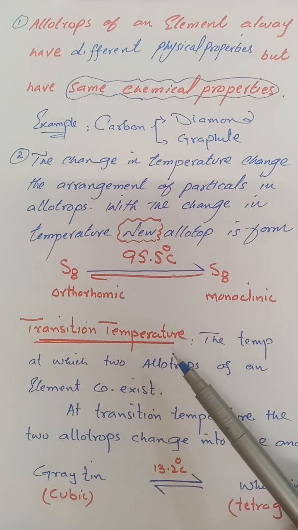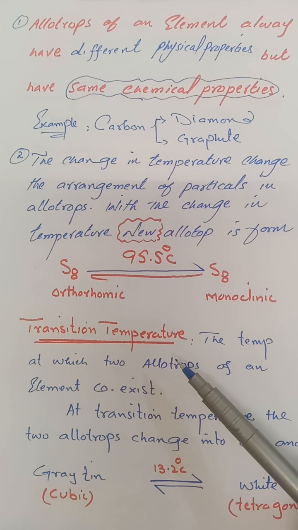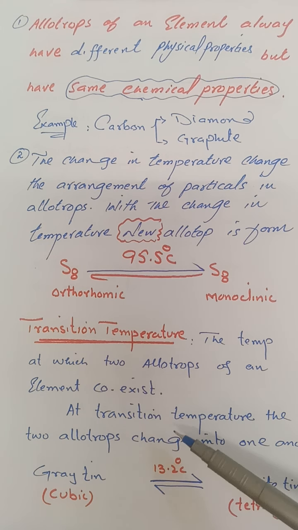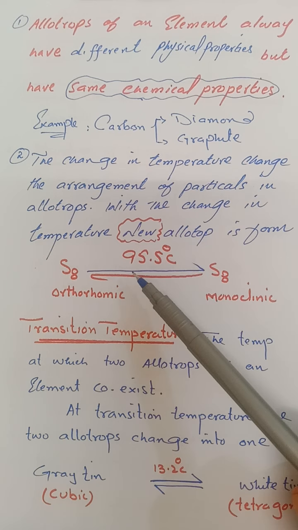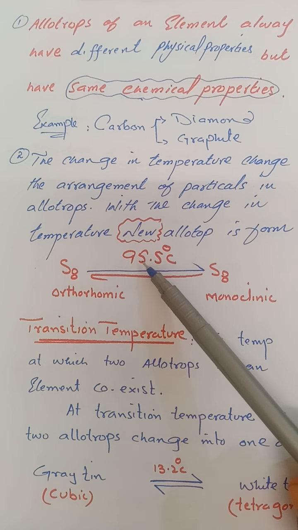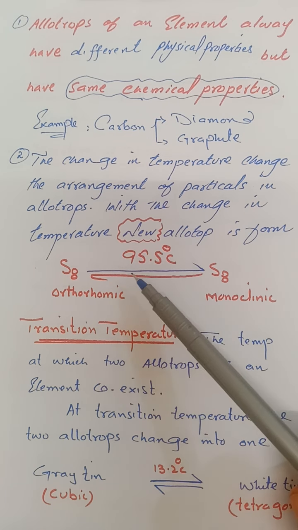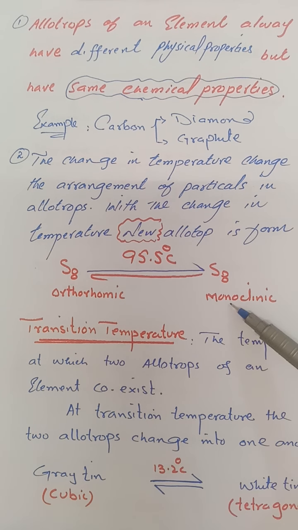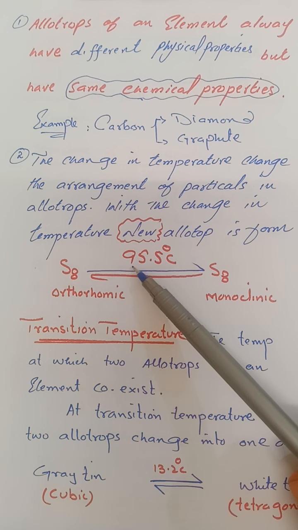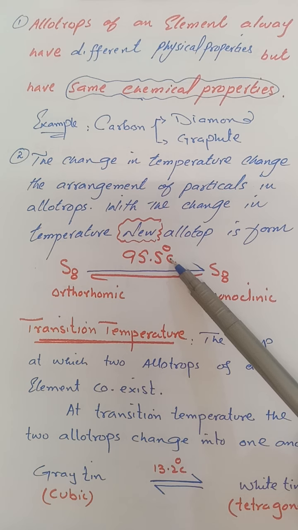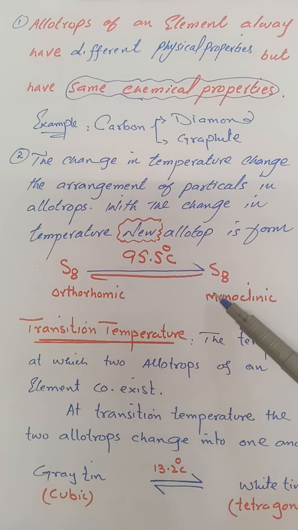There is a temperature which is said to be the transition temperature. This is the temperature at which both allotropic forms coexist. For example, 95.5 degrees centigrade is the transition temperature of orthorhombic and monoclinic sulfur. It means that exactly at 95.5 degrees centigrade, both orthorhombic and monoclinic sulfur coexist.